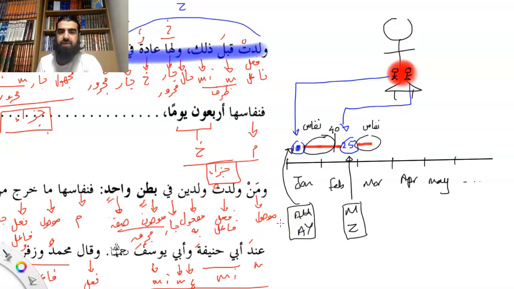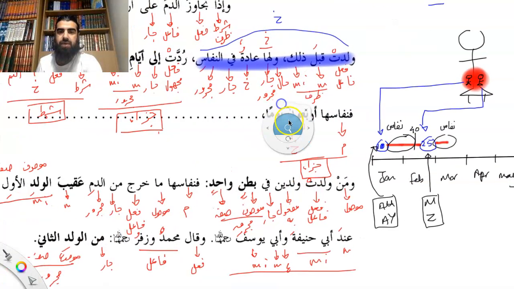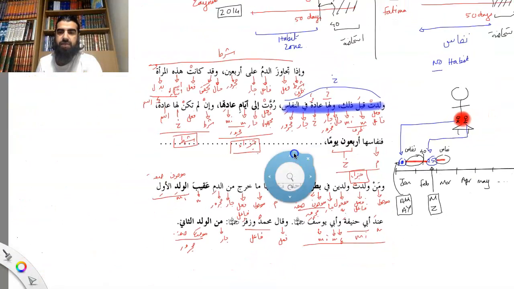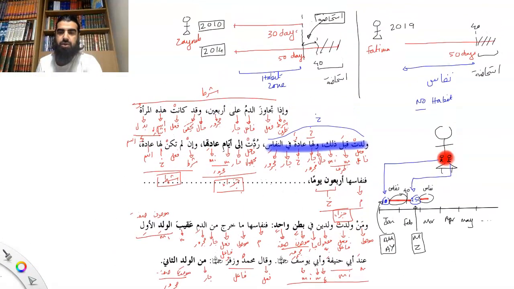If you have a look at the text, let me just zoom it a bit out. وَمَنْ وَلَدَتْ وَلَدَيْنِ فِي بَطْنٍ وَاحِدٍ. Whichever woman gives birth to two children in one belly, one womb. So it's not two separate pregnancies, it's one pregnancy with two babies. And some people can have triplets and quadruplets and all those.